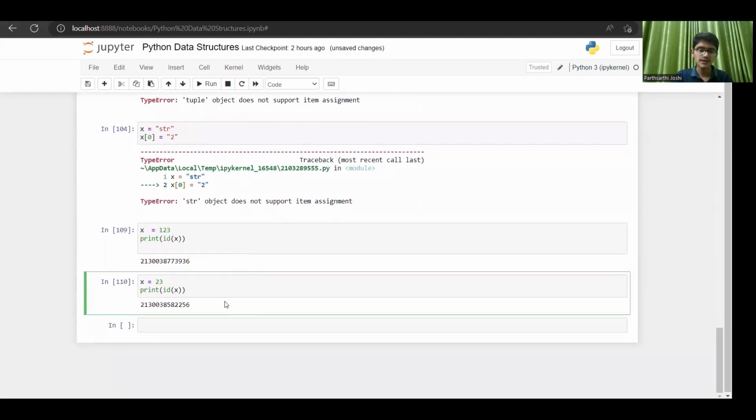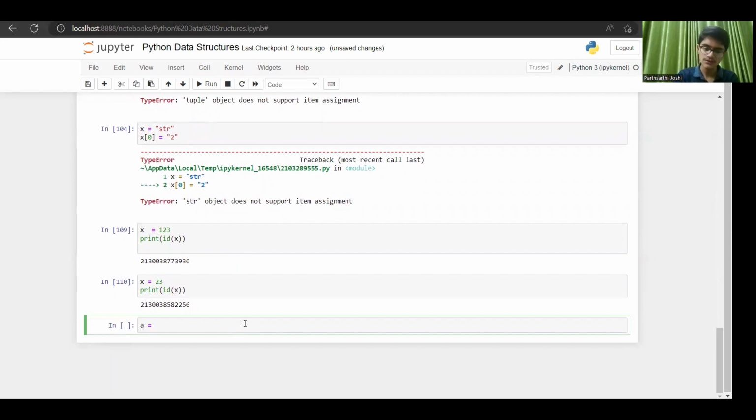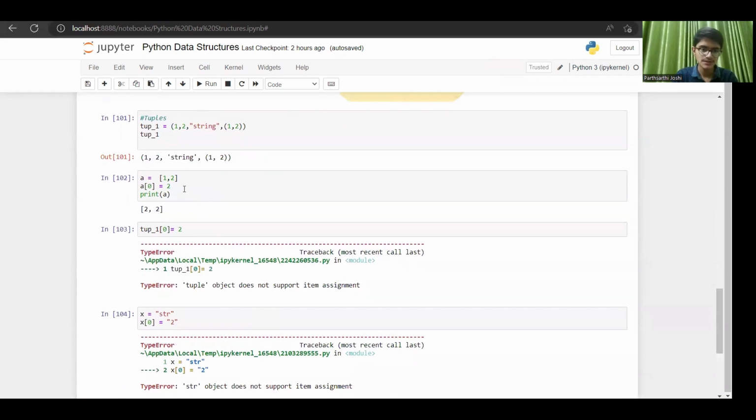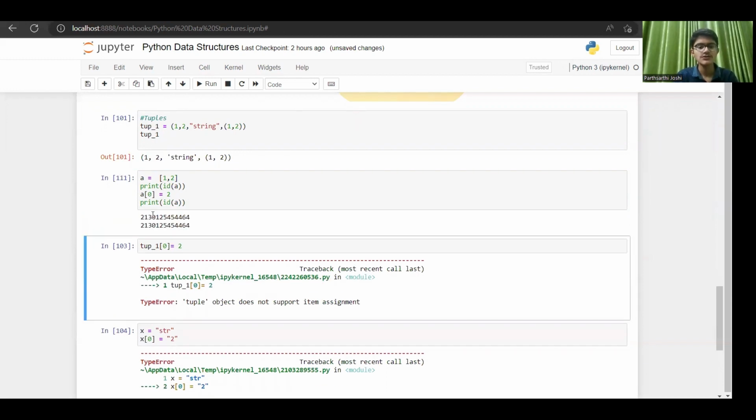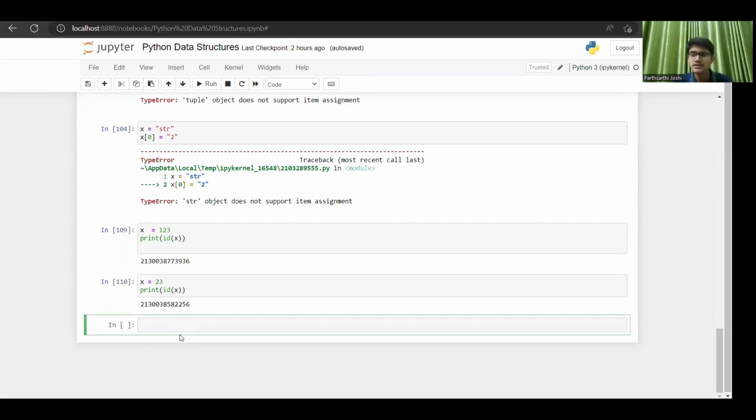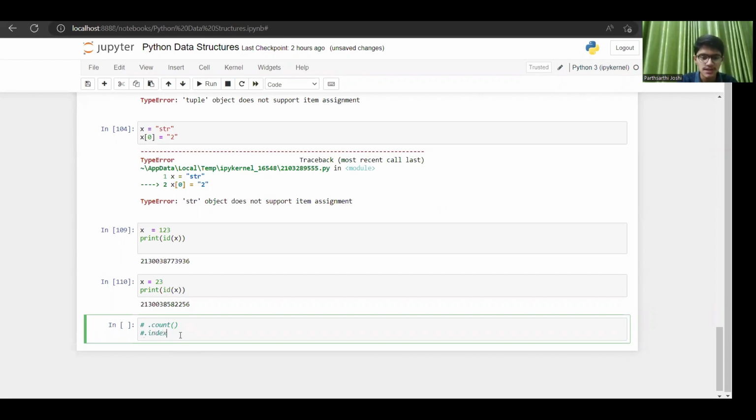But if you do the same thing in a list, we had done it here, right? And if I here print id a, and if I do it now here id a, then you see they are the same memory locations, right? Now, guys, in tuples, we are having basically two methods only. One is dot count, and the other one is dot index, right?